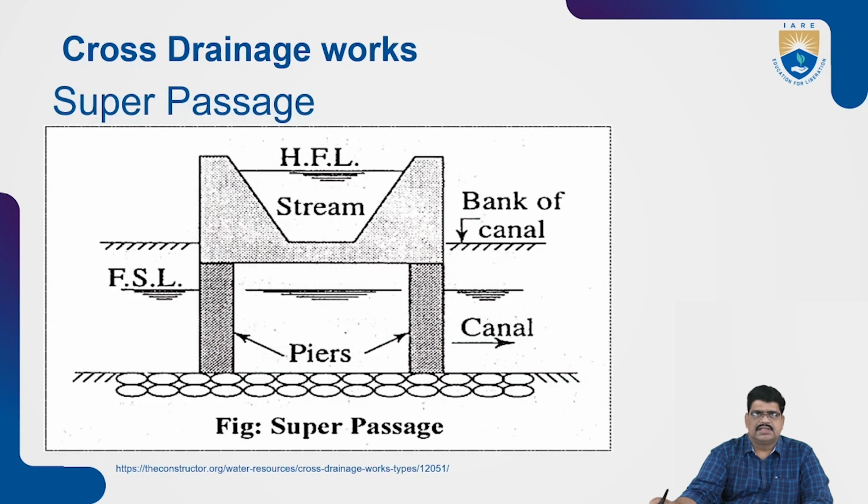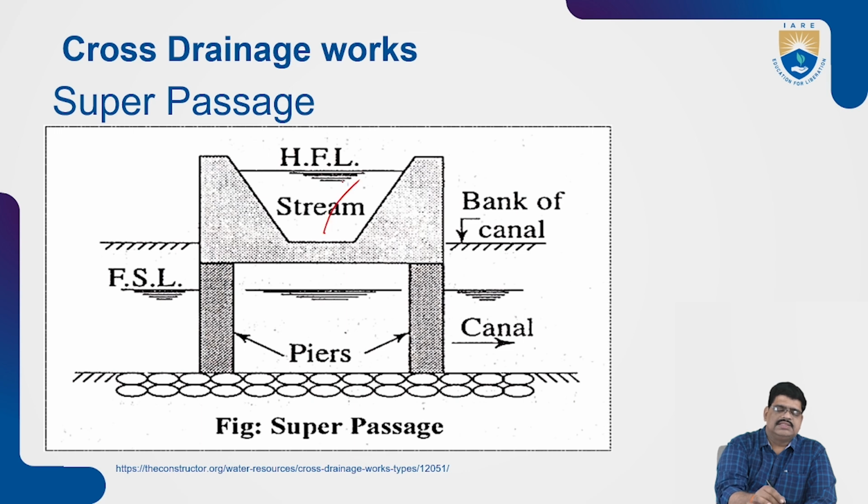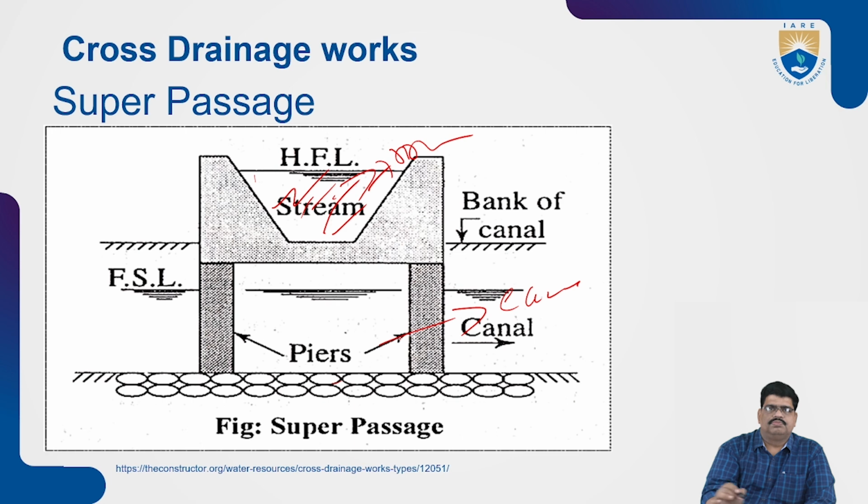The super passage is also there. The best examples are super passages. What happens is, the pier is constructed on the bank of the canal, which is below, and the drainage is provided flowing on the top. So the drainage is passing here, and the canal is passing at the bottom. Based on this, we have to construct as per the requirement.